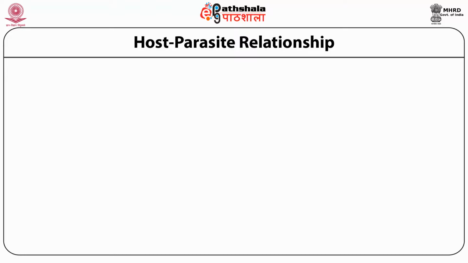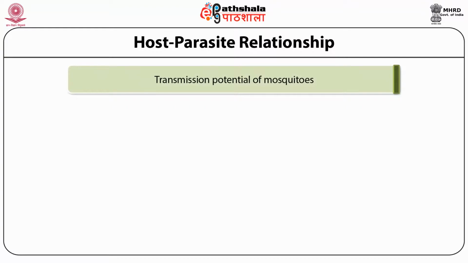These indices include transmission potential of a mosquito, meaning how much a mosquito vector can transmit the disease, its longevity, etc. Similarly, percentages of mosquitoes infected with filarial worms, and especially those infected with third stage larvae, also decide the prevalence of disease, because when a mosquito infected with second stage larva bites a new human host, it cannot infect the human host because the stages, or you can say microfilaria, are not present in their